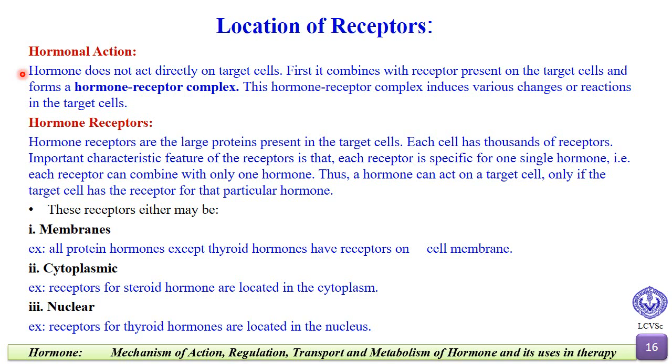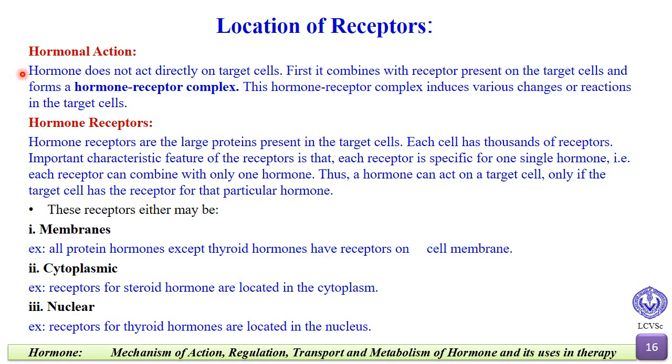So first of all, we must know what is hormone receptor. Hormone receptors are large proteins present in the target cell. Now, each cell has thousands of receptors. An important characteristic feature of the receptor is that each receptor is specific for one single hormone. That is, each receptor can combine with only one hormone. Thus, a hormone can act on a target cell only if the target cell has the receptor for the particular hormone, and that is why the hormones are present in the blood, but they do not act on each and every organ and it is specific.